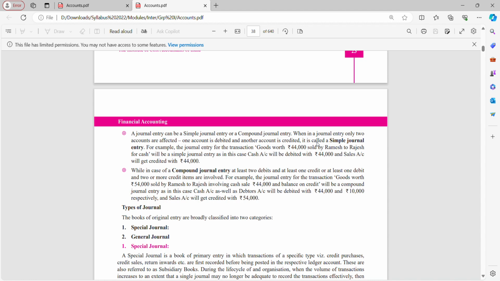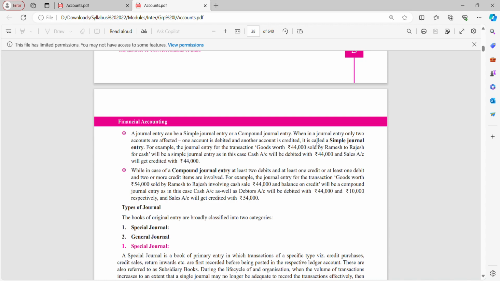When only one account is debited and only one account is credited, it is known as a simple journal entry. For example, goods worth rupees 44,000 sold by Mr. Rajesh to Mr. Ramesh for cash will be a simple journal entry, as in this case, cash account will be debited and sales account will be credited.